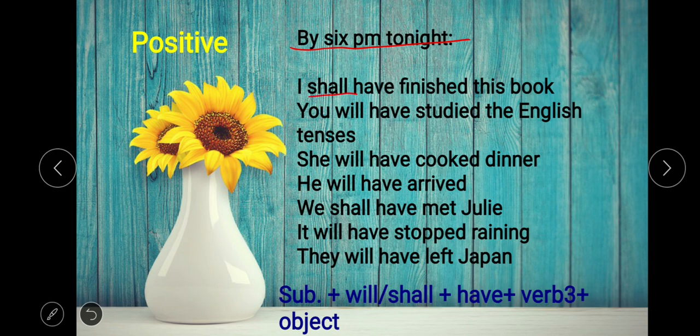You can see, we use will have and shall have as helping verbs. And the sentence structure is subject, then will or shall, then have, and the third form of the verb. I have already told you that with perfect tenses we always use the third form of the verb, and then the object. So this is the sentence structure of positive sentences.